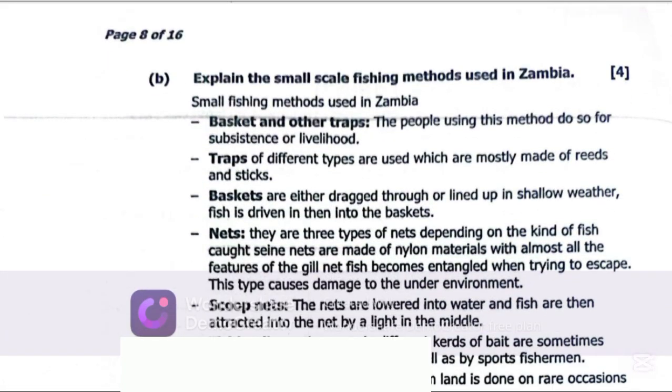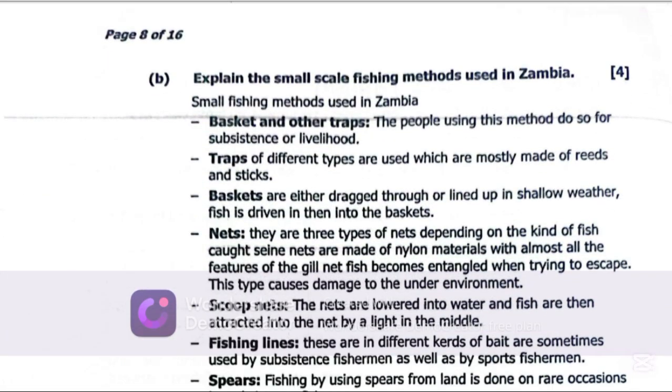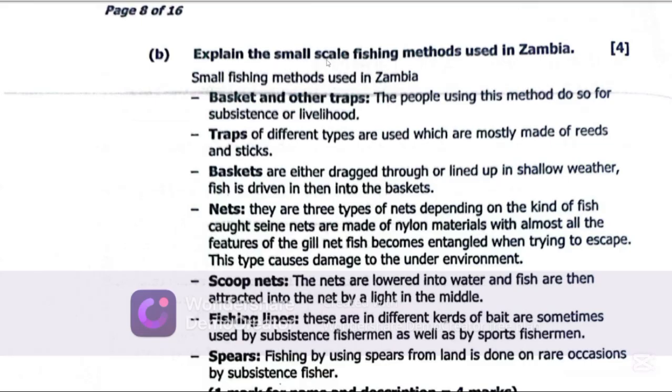B. So the B part of the question is saying, explain small-scale fishing methods used in Zambia. Remember, there are large-scale or commercial fishing methods. There are small-scale or subsistence fishing methods. So examples of commercial fishing methods include seine netting, gill netting, the use of speedboats. So those are commercial fishing methods.